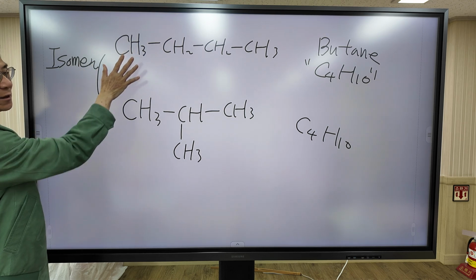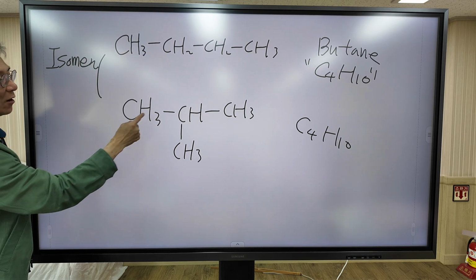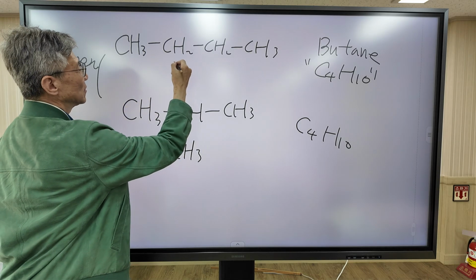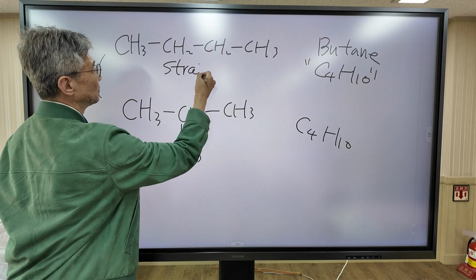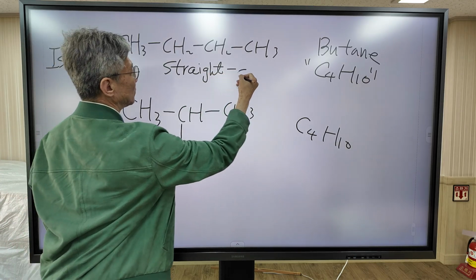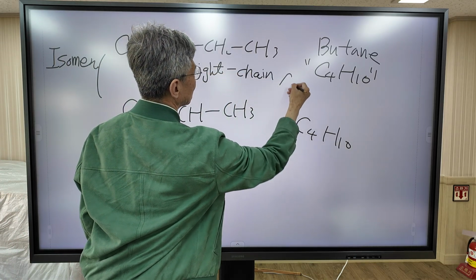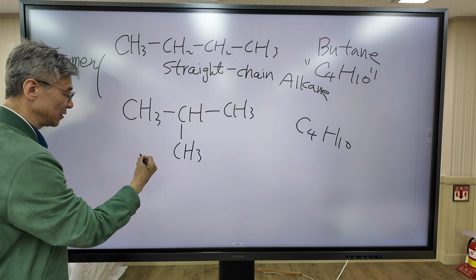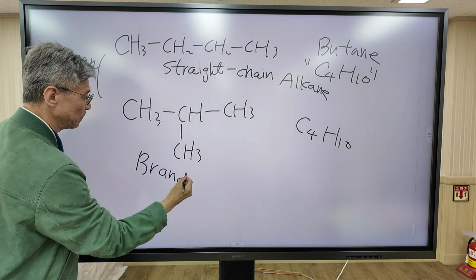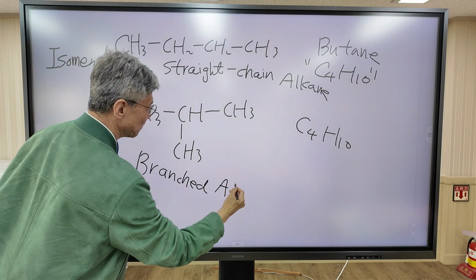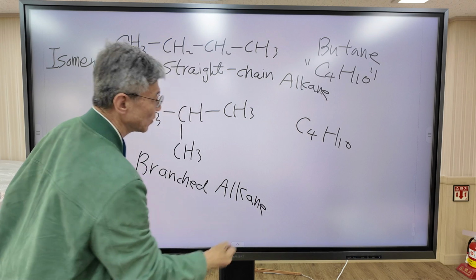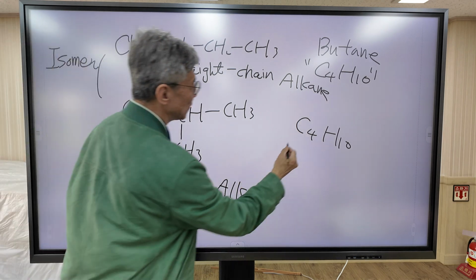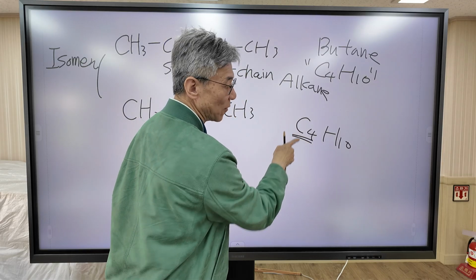This is alkane. This molecule is also alkane because all the bonds are sigma bonds. This kind of alkane is called straight chain alkane. And this has a branch. So this is called branched alkane. So we have two isomers for the carbon number of 4.